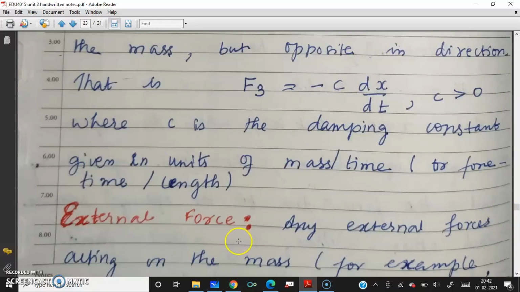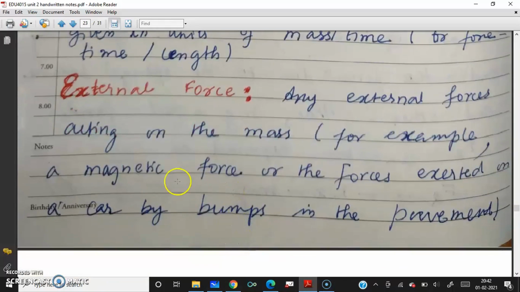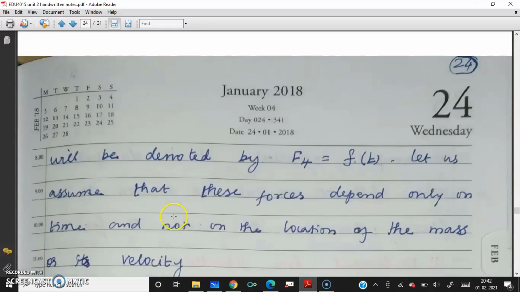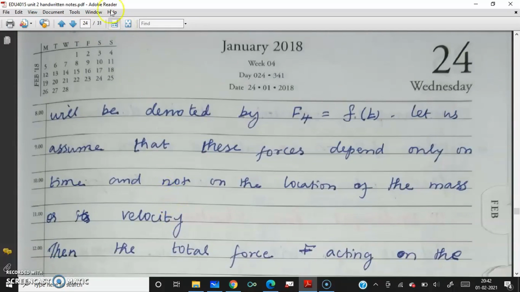Now one more force is the external force. Any external forces acting on the mass, for example a magnetic force, or forces exerted on a car by a bump in the pavement. Not only is the car moving, but because of the bump also some force is there. This will be denoted by F4 equal to F of t. Let us assume that these forces depend only on time and not on the location of the mass or its velocity, because we have already taken mass and velocity. So this force is independent of them.